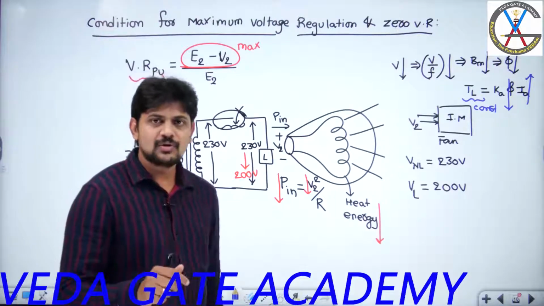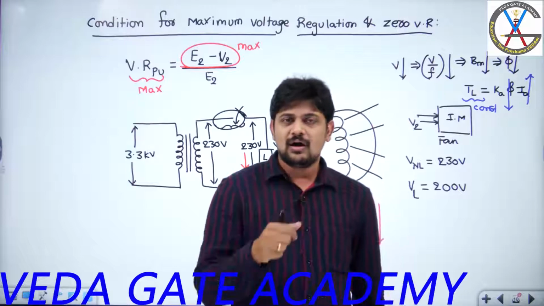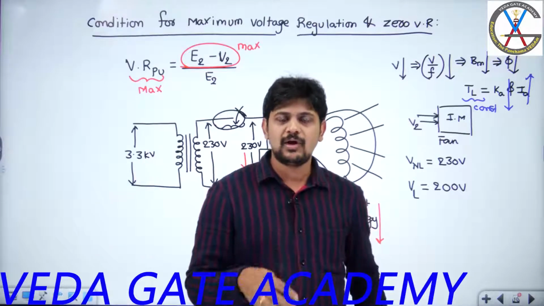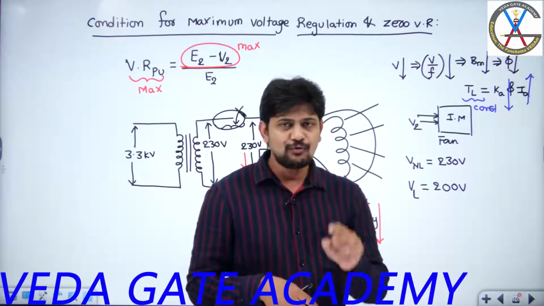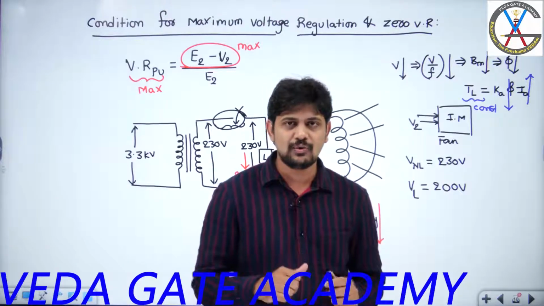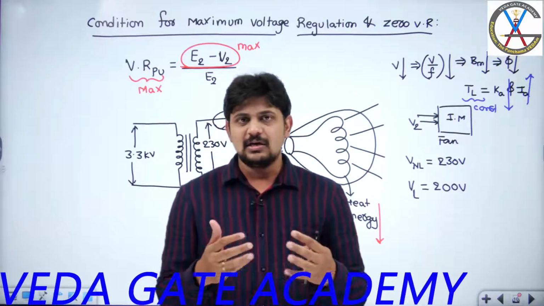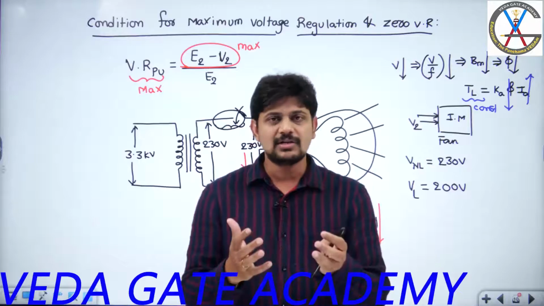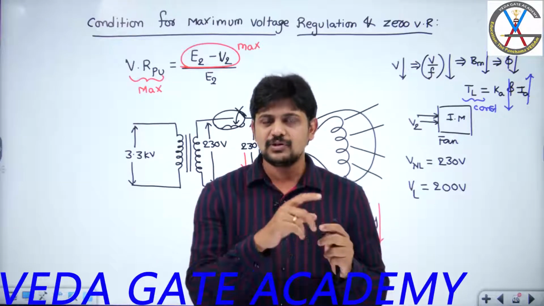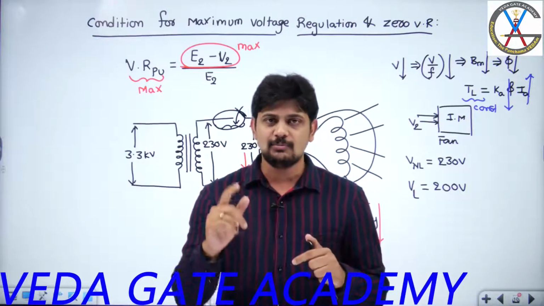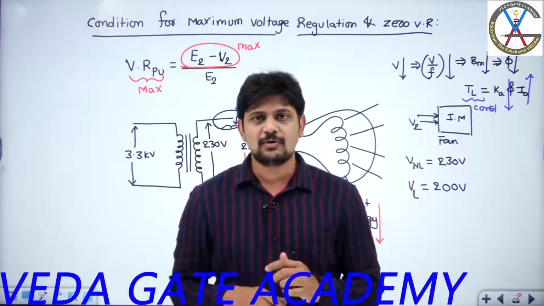Okay, so let me take a simple example. Suppose you are a fan manufacturer, and you have constructed a very huge industry where you are going to manufacture fans. Before manufacturing a fan, if you place that manufacturing unit in a particular state, first you will go to the corresponding electricity board of that state and try to understand what voltage profile they are maintaining.